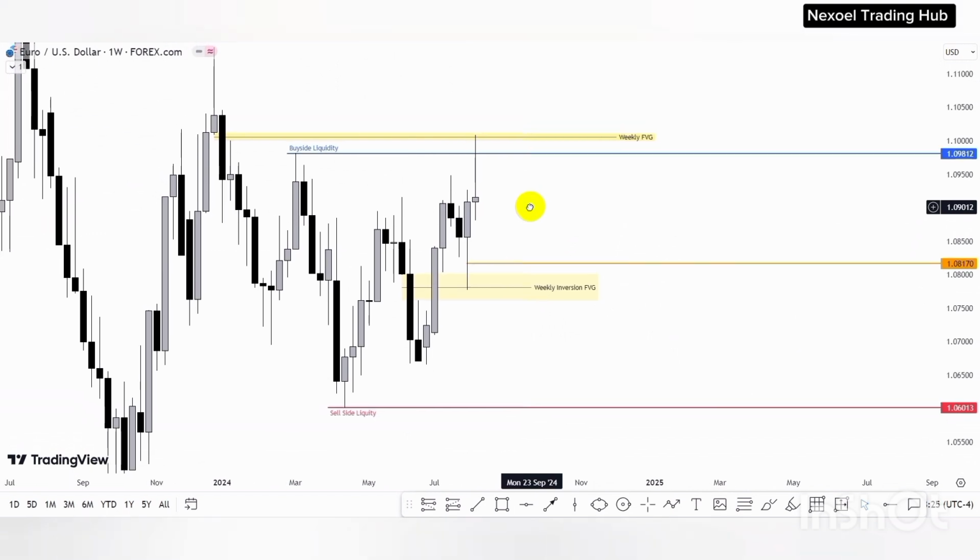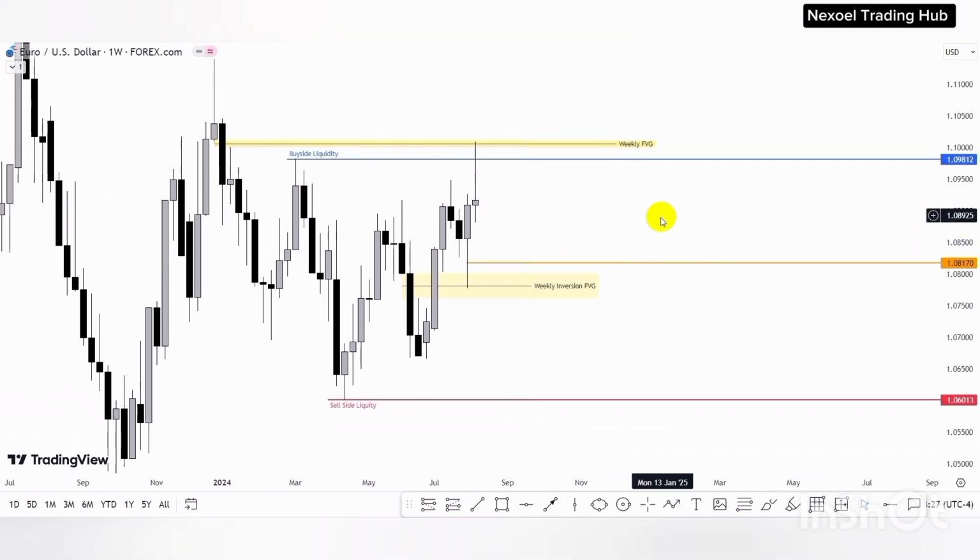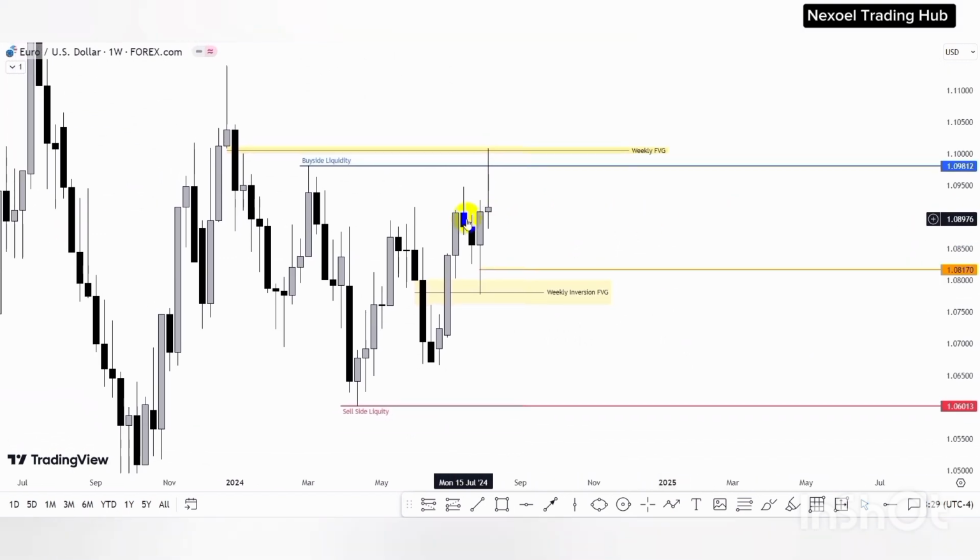So last week in the EURUSD pair, this is a weekly time frame, we actually expected to see price raid the buy side liquidity and then face mitigation at this weekly fair value gap, which is in confluence with this order block, before we actually see the push of price to the downside. Then what we can see is that price gave us the bullish movement to the upside, raided the buy side liquidity, mitigated the weekly fair value gap.